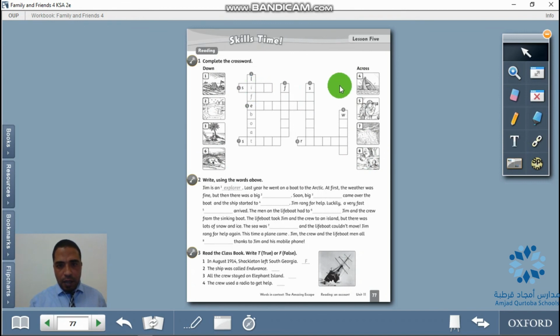Across means horizontally, like this. Down means vertically, like this. Here we have lifeboat. Picture number 1, lifeboat. This is a lifeboat. Try to do the rest of the exercises.